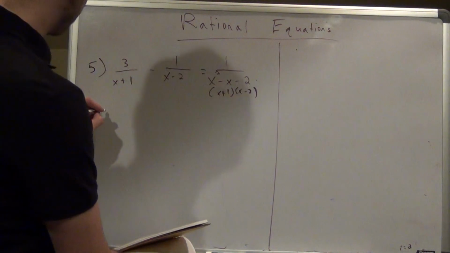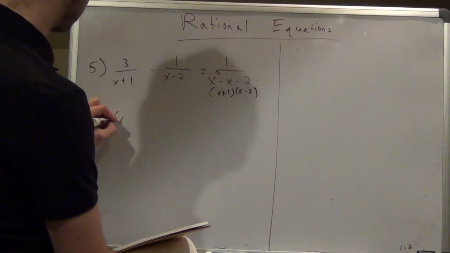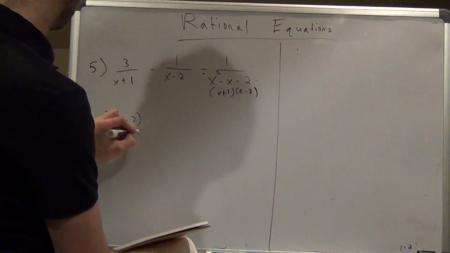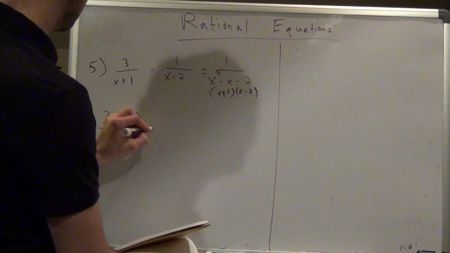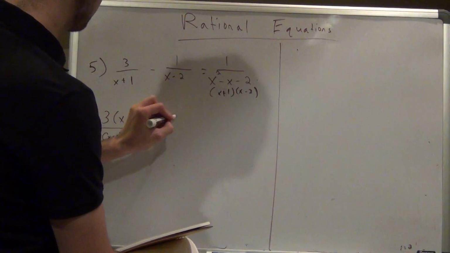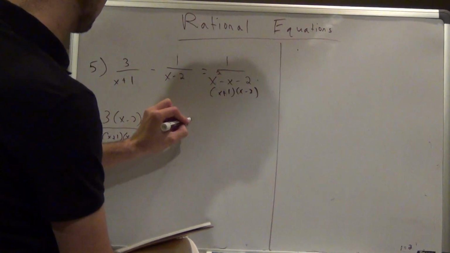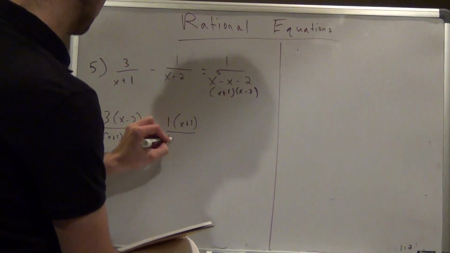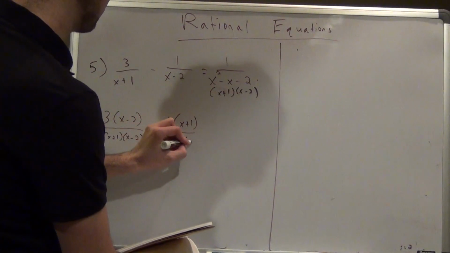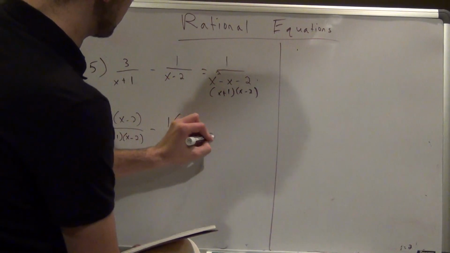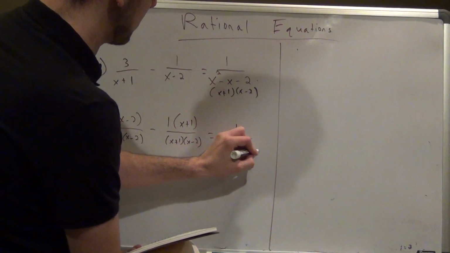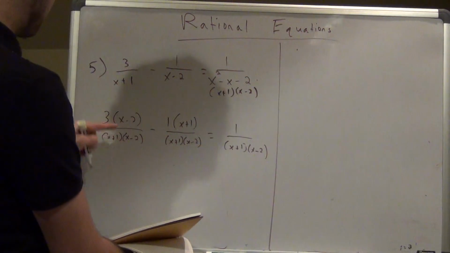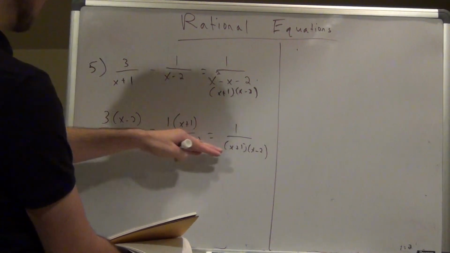So to the 3 I'm going to multiply, so it's going to be 3 times x minus 2 over x plus 1, x minus 2, minus 1 times x plus 1 over x plus 1, x minus 2. And this one's going to stay the same. It's going to be 1 over x plus 1, x minus 2. All right, so now remember, I'm going to get rid of the bottom and just have the top.